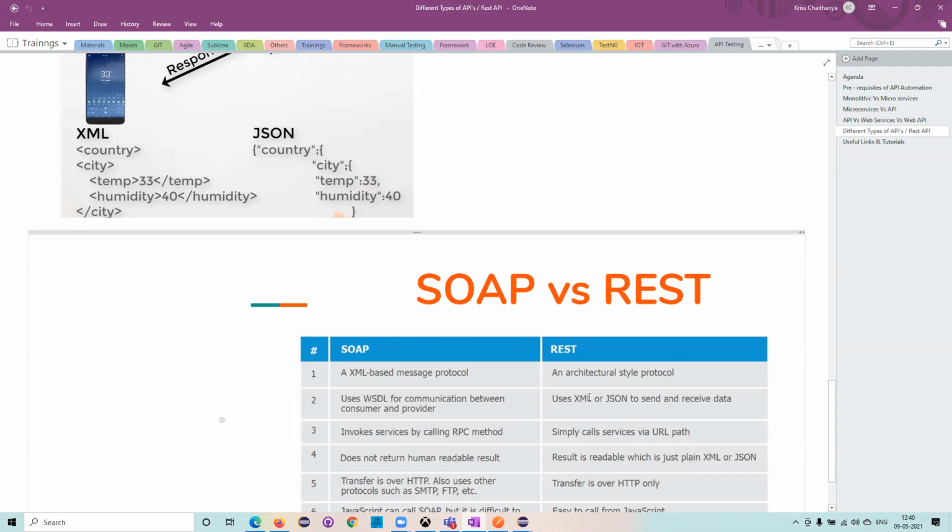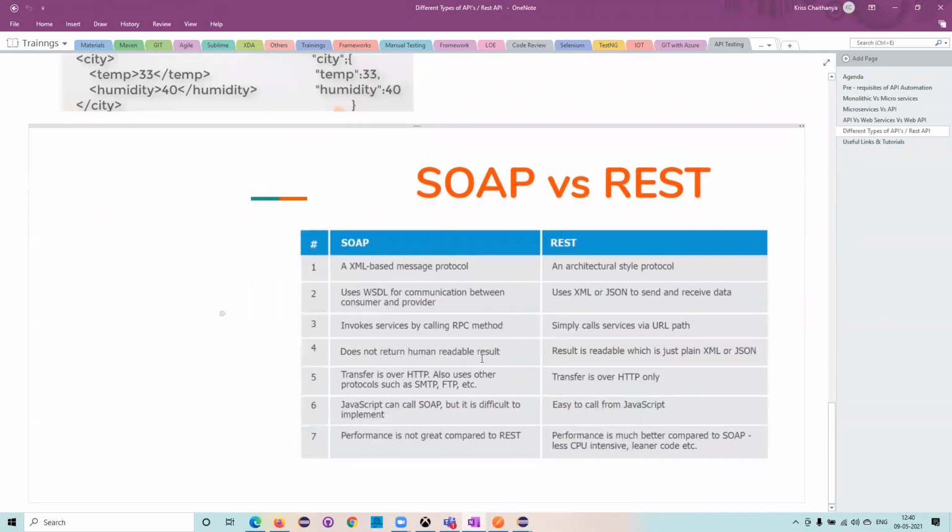But whereas in REST, it uses XML and JSON. And if you see here, SOAP invokes the services by calling RPC methods. So what do you mean by RPC? Remote procedure calls. With the help of these RPC methods only, we invoke the SOAP APIs.